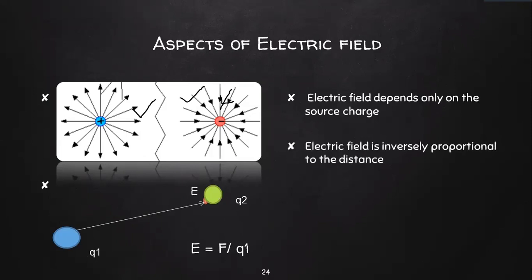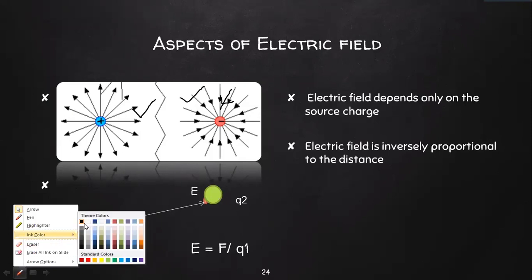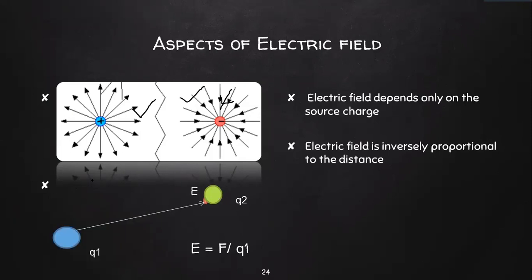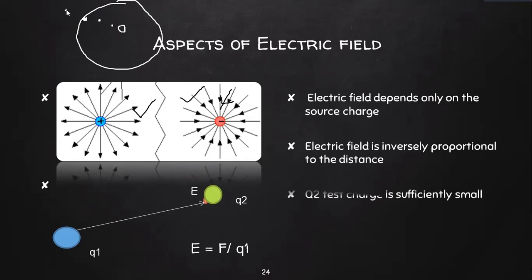As we know, this electric field is inversely proportional to the distance. When I was talking to you about the magnet, I told you that a magnet has a field to a certain distance around it. Similarly, if I have a charge here, this charge will have a field only to a certain distance. So if I measure the electric field here, it will be say some 10. If I measure the electric field here, it is 12. If I measure here, it becomes 2 or 3, and here the electric field becomes 0. The electric field is inversely proportional to the distance. The farther you go, the lower your electric field becomes.